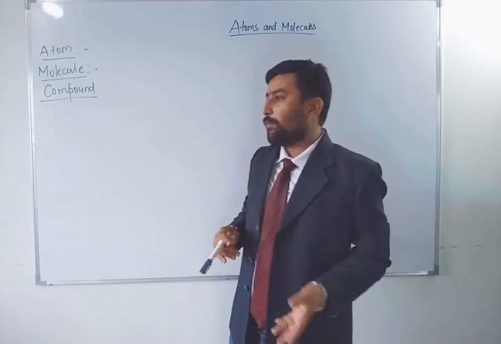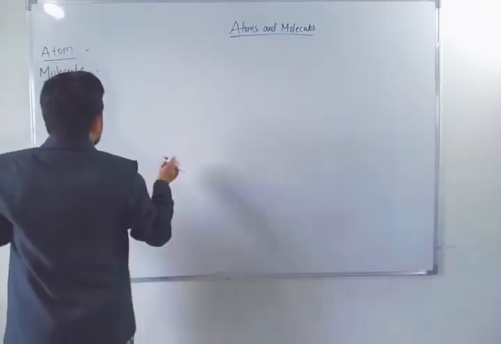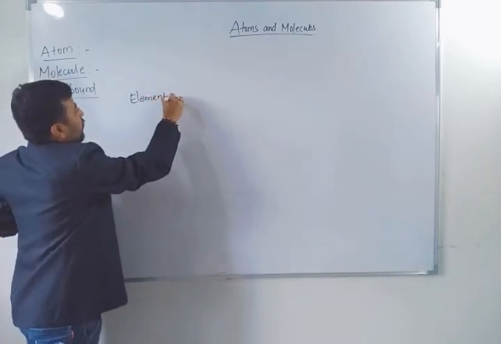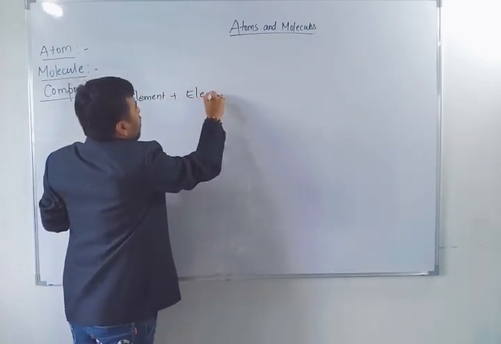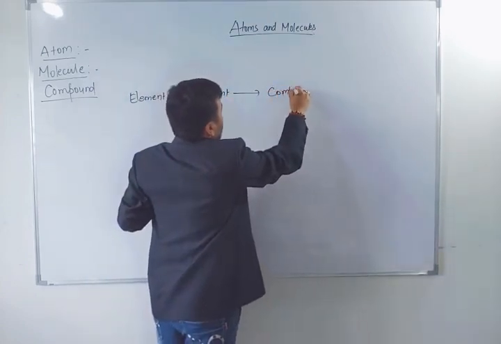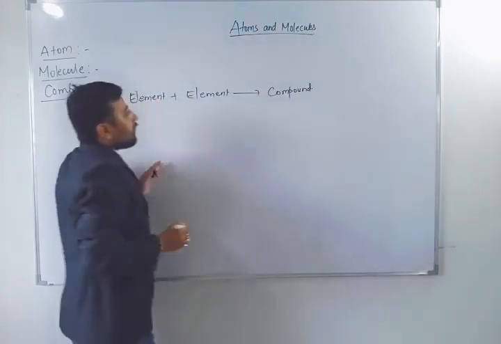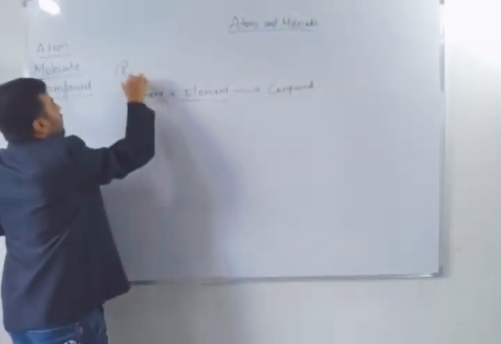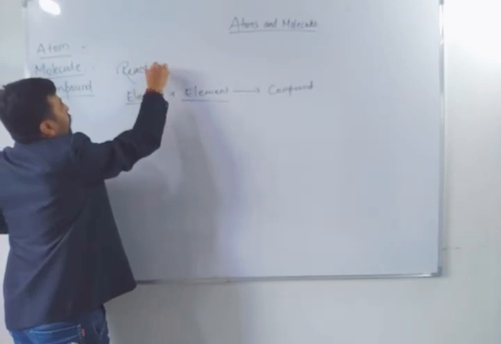Now, just suppose any atom will react with each other, any element will react with each other. Element plus element is equal to compound. Right? So in general words, the elements we know as reactants.